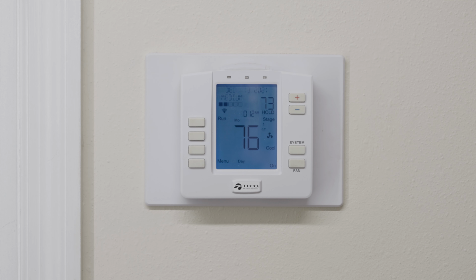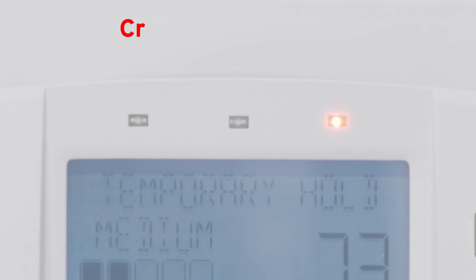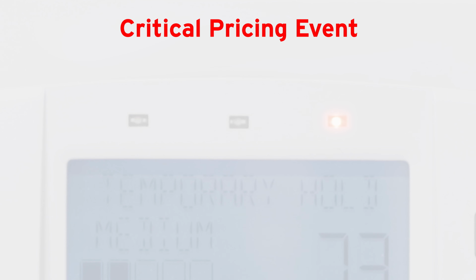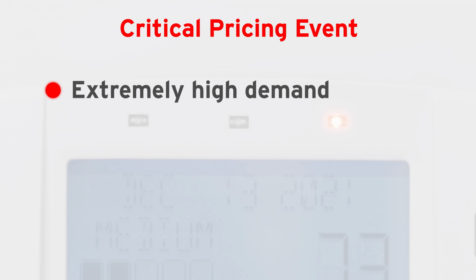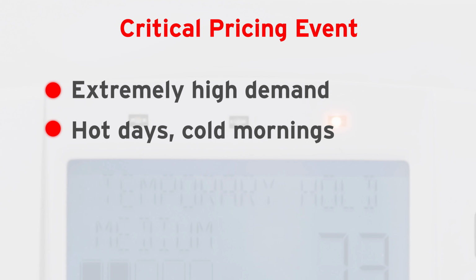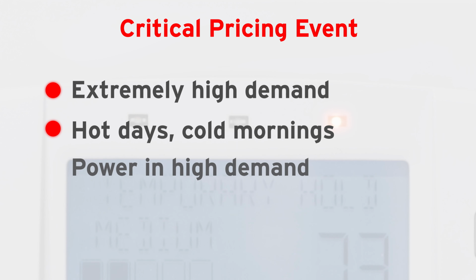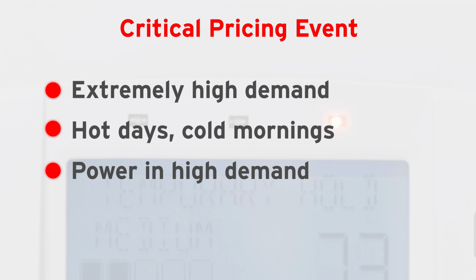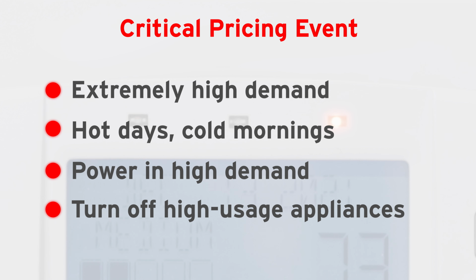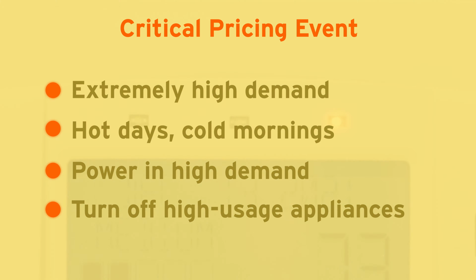If a critical pricing event occurs, a red light above the display will illuminate. A critical pricing event occurs during times of extremely high demand for electricity, such as a very hot summer day, a cold winter morning, or when the power grid is under high demand. To maximize your savings, we recommend turning off high-usage appliances, like an electric clothes dryer, to reduce electricity usage as much as possible while the critical pricing is active.